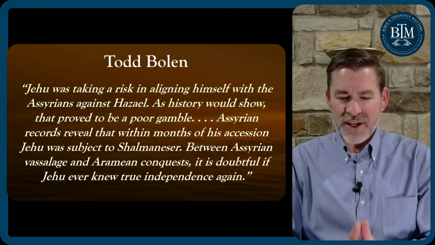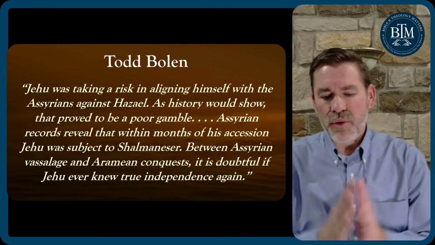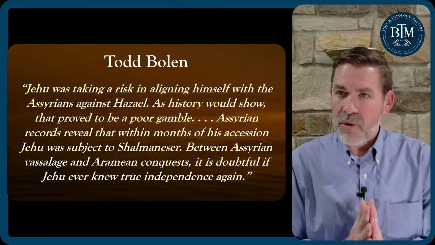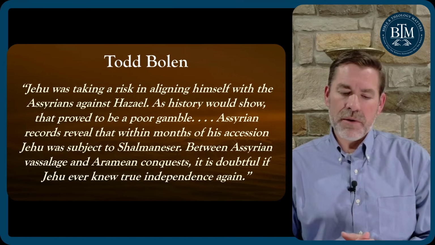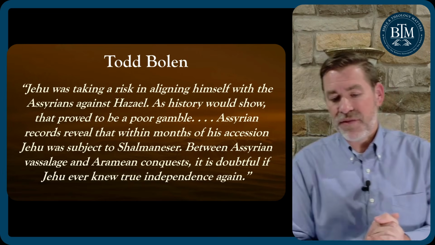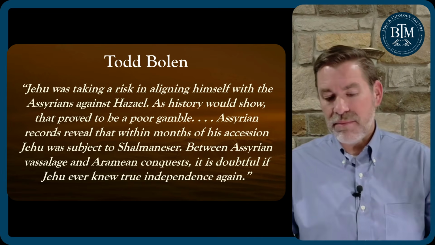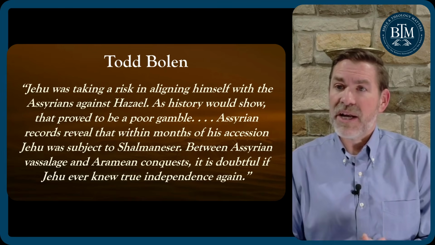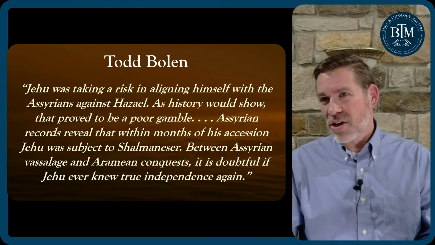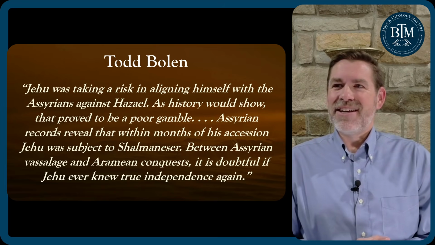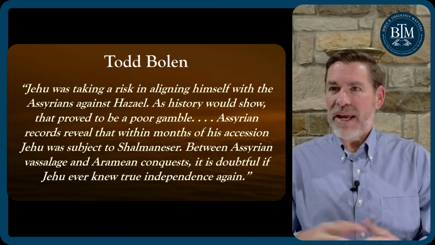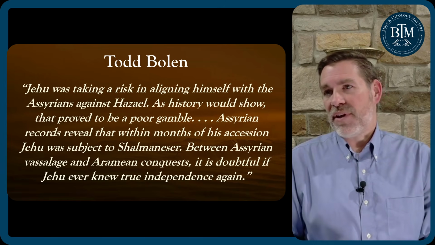The question was, who was it that Jehu was partnering with here? Hazael. We talked about him a couple weeks ago. What would have happened if he'd made an alliance with the Assyrians? Well, he might have been able to live there, and the kingdom might have continued longer as a vassal kingdom, that is, as a paid off. That's what Hezekiah is going to do.